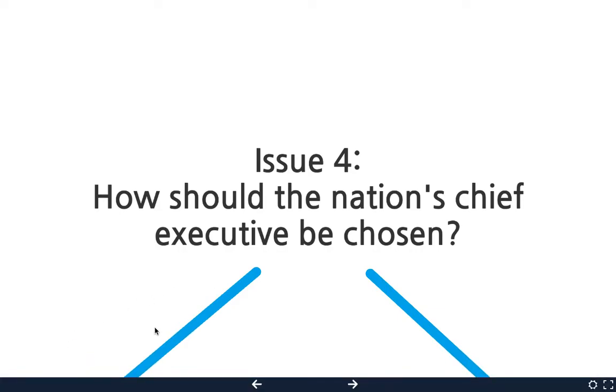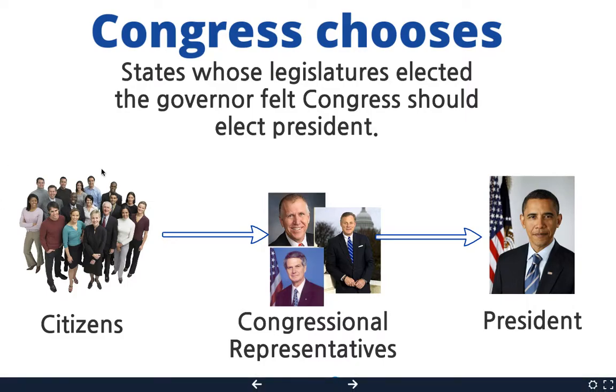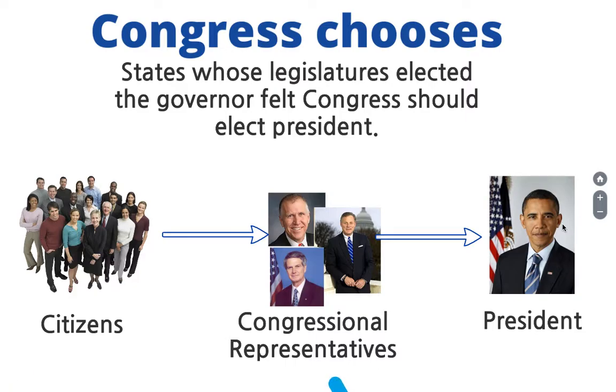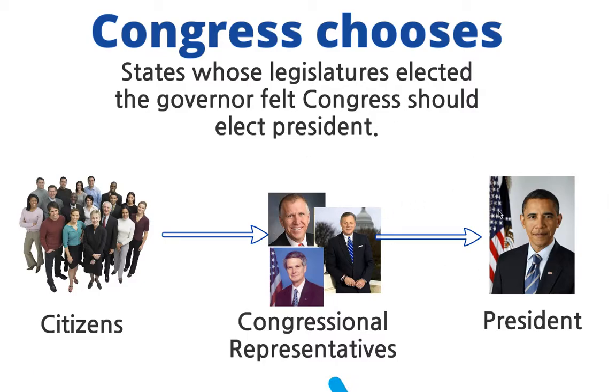And so we're going to put side one over here on the left side, and we have states who said that they thought that the regular people were not capable of being knowledgeable to know about what was going on. They felt like citizens should elect their representatives from their area, and then these people should then pick the president. There's a problem with that, though, because what happens if these people are friends and they just pick their friends? Which could actually happen and kind of did.